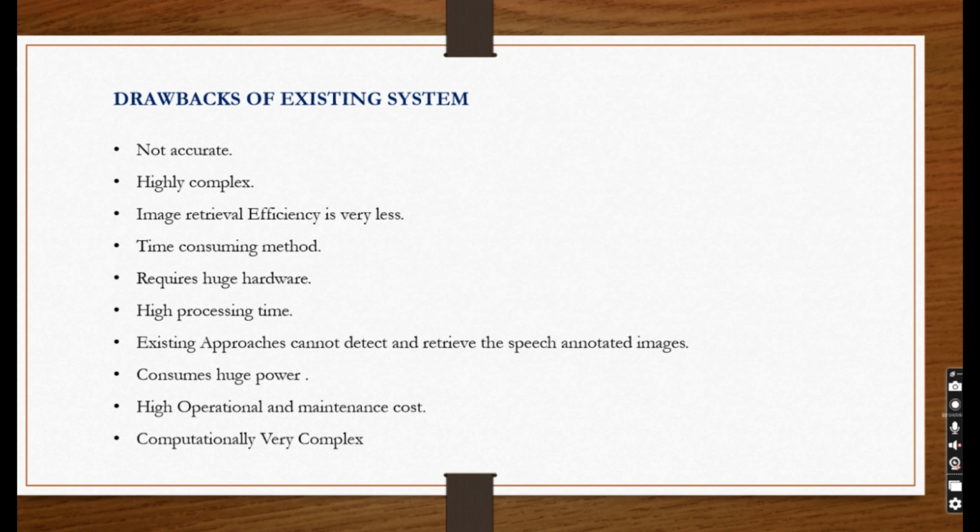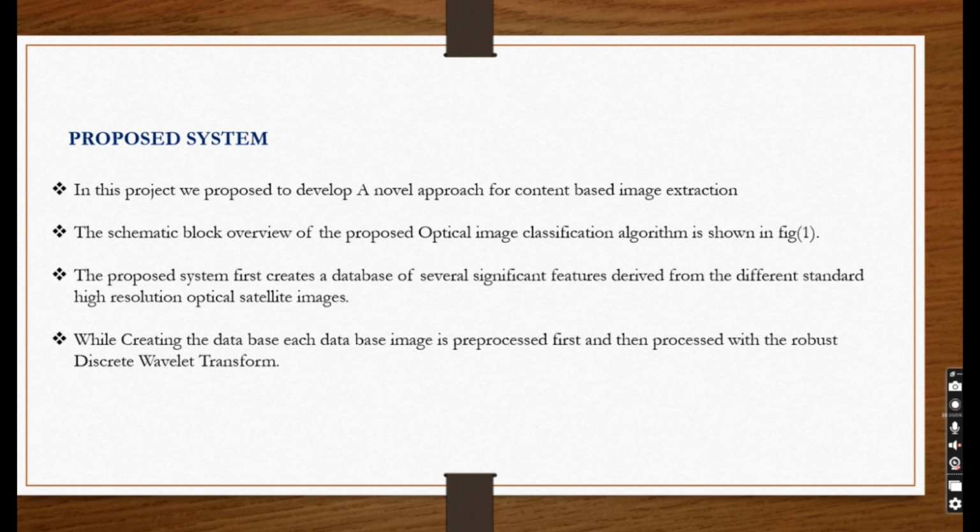Drawbacks of existing system. Not accurate, highly complex, image retrieval efficiency is very low, time consuming method, requires huge hardware, high processing time, consumes huge power, high operational and maintenance cost, computationally very complex.